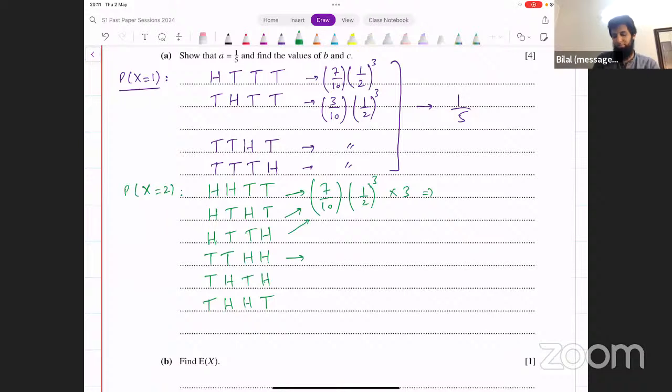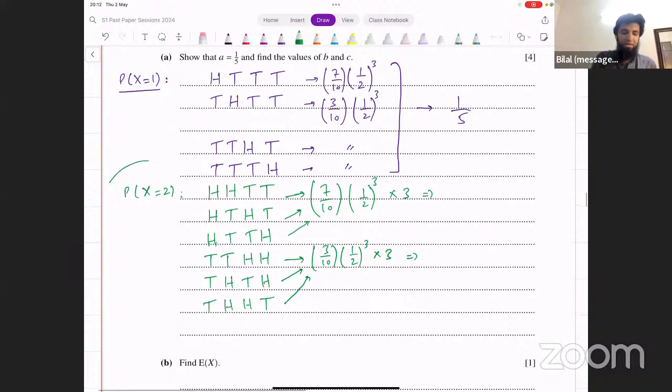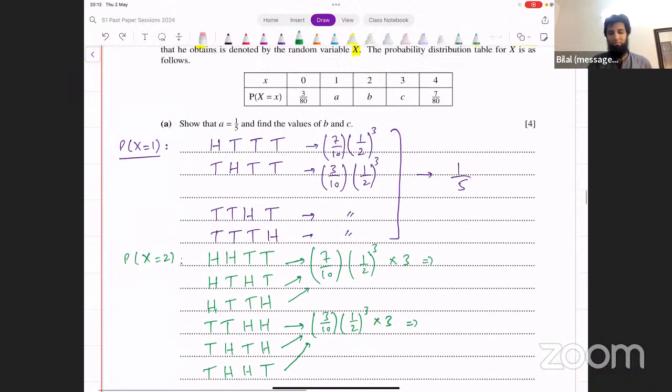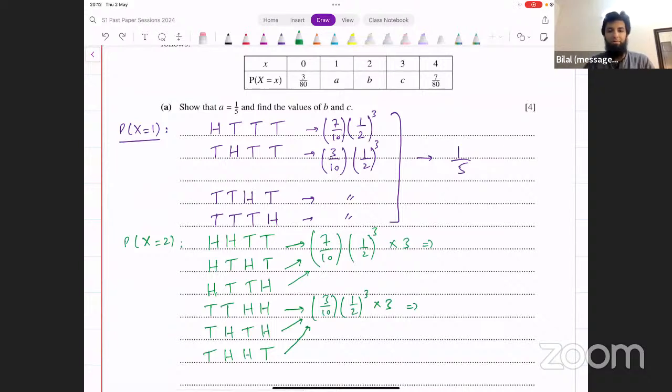Now, for this one, if the first coin is the tail, the probability for that is 3 over 10. And for the remaining ones, we've got 1 over 2 whole cube. It's going to be the same for both of the other cases as well, so we multiply this by 3 as well. That's going to give us a result. We add these 2 cases together, and that will be the probability of X being equal to 2. And that will be the value for B.